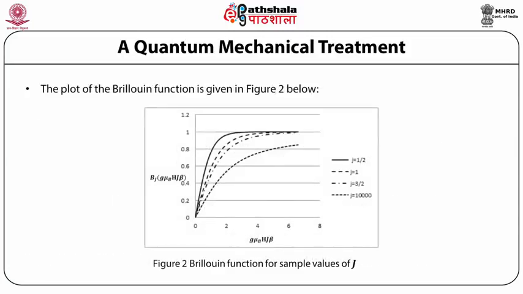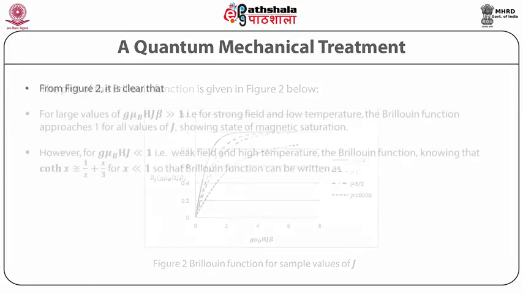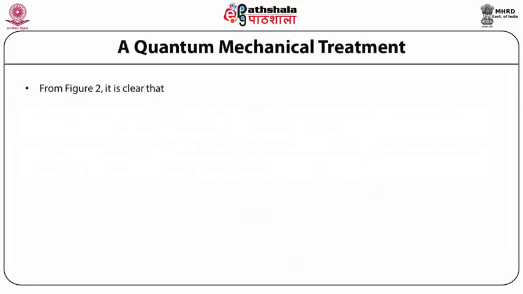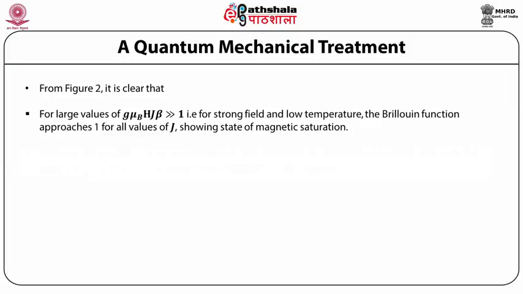The plot of the Brillouin function is given in figure 2 below. From figure 2, it is clear that for large values of g μ_B H J β much greater than 1, that is, for strong field and low temperature, the Brillouin function approaches 1 for all values of J, showing the state of magnetic saturation.